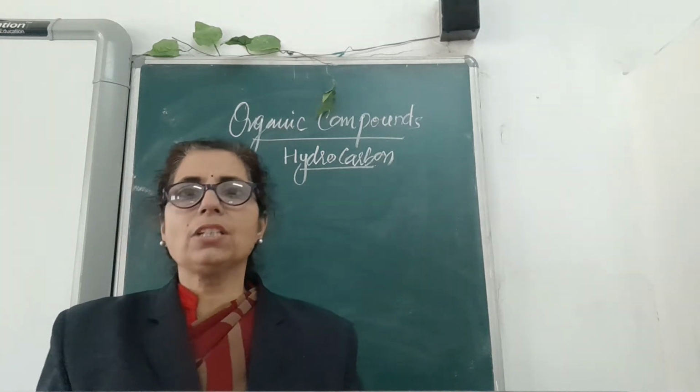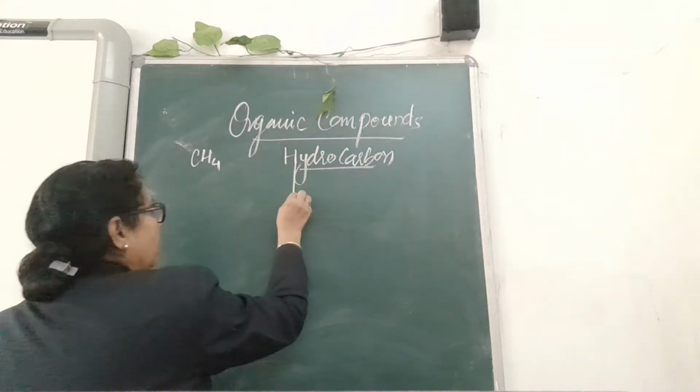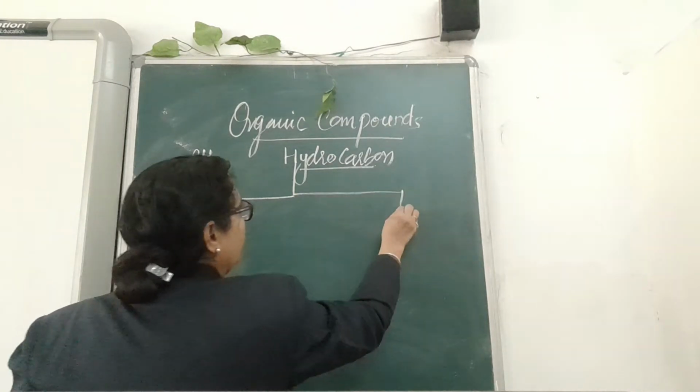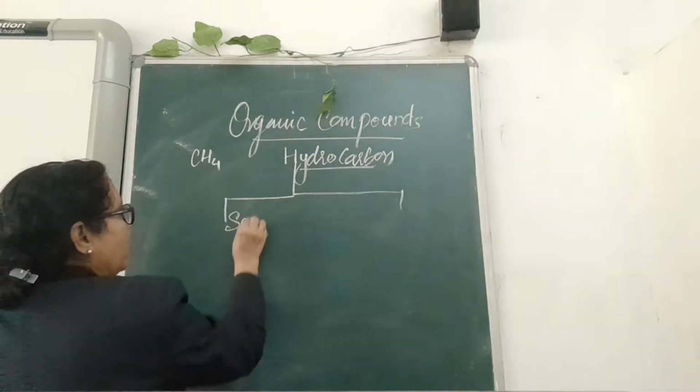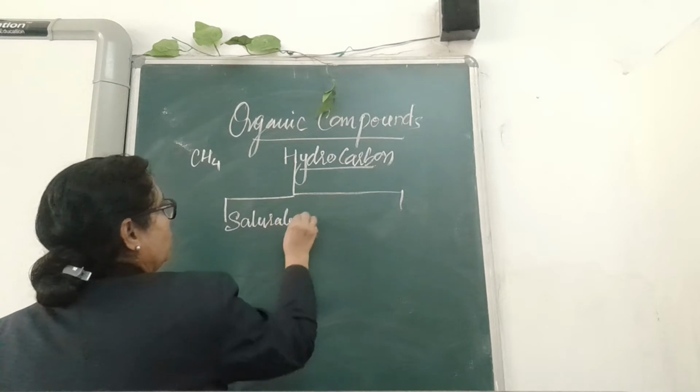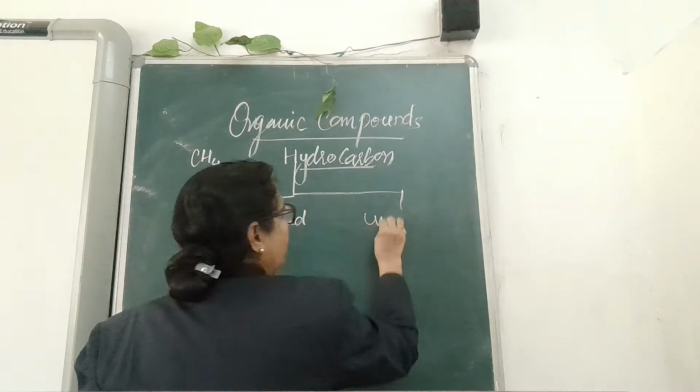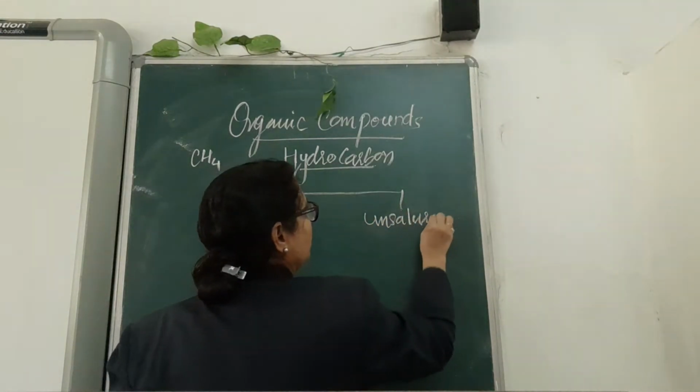The major classification of organic compounds is as follows. Organic compounds have been classified into saturated and unsaturated compounds.